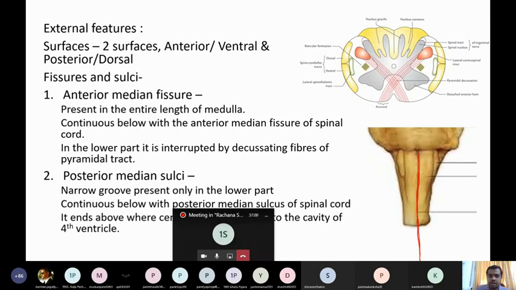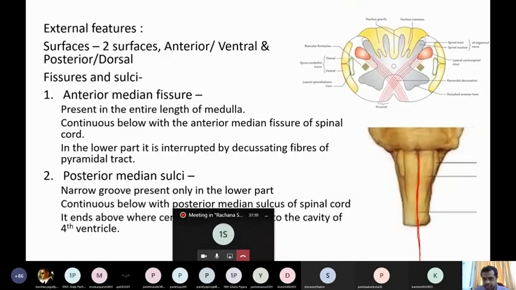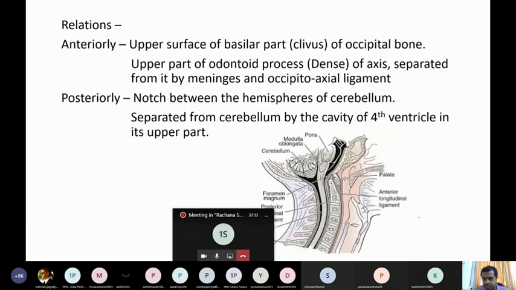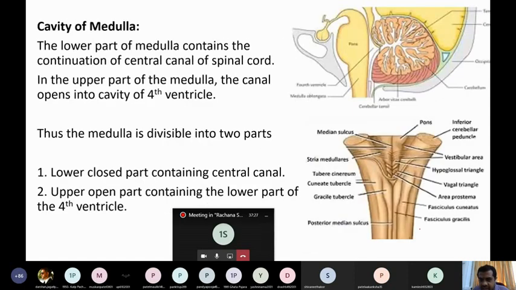Clear? In the lower part, it is interrupted by decussating fibers of the pyramidal tract. If I show, you can see here. So this is the anterior median fissure. In the lower part, you can see there is an interruption. Now this interruption is because of these fibers.